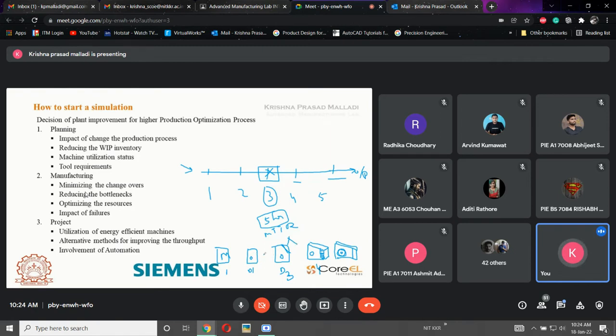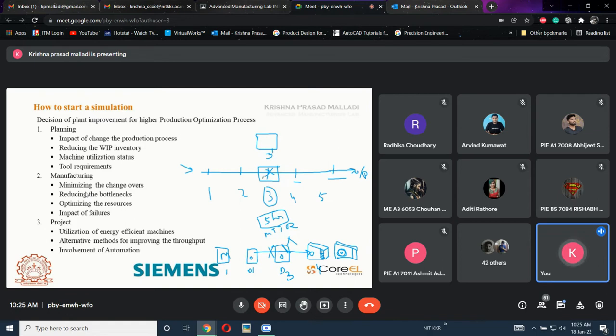Now what will happen if this machine has failed? If I bypass this machine and directly make the part enter here, is it possible to get the desired shape directly here? So we can't bypass the process here. Now what will be the alternative? We should have a backup machine, an alternative machine capable of doing the same 3 operations. This is nothing but 3 dash. I will call it 3 dash.